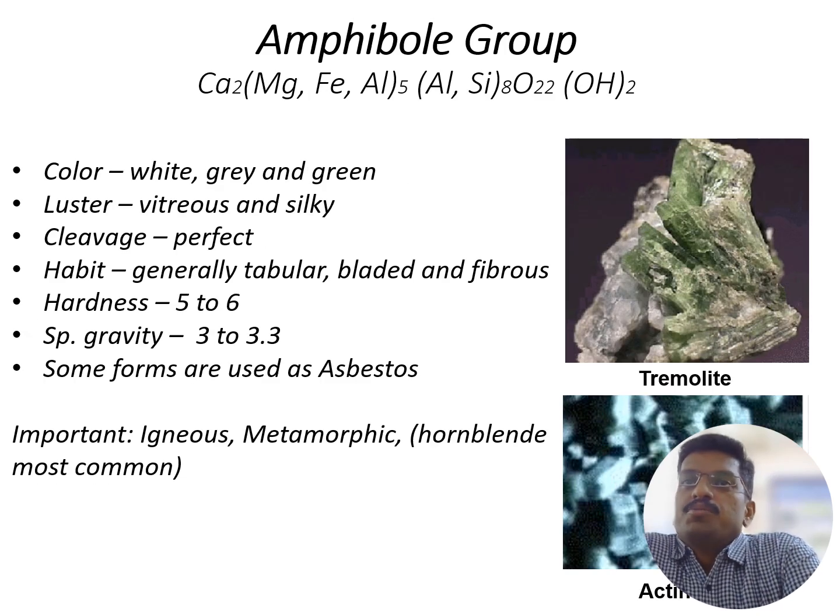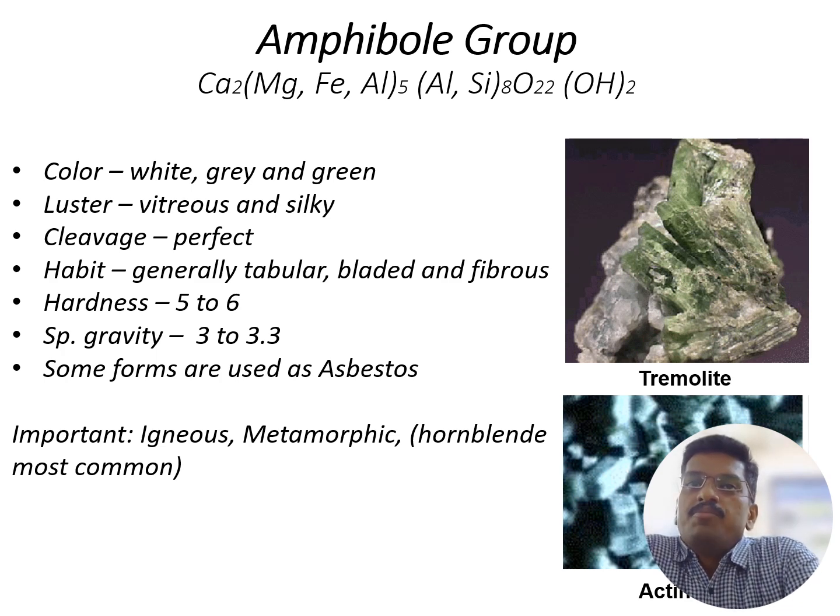Next we are going to discuss the physical properties of the amphibole group minerals. The color of amphibole group minerals will be white, grey, and green. They have vitreous and silky luster, with perfect cleavage. About the habit, it is generally tabular, sometimes bladed, and sometimes fibrous in nature.